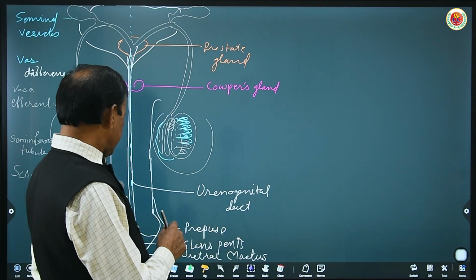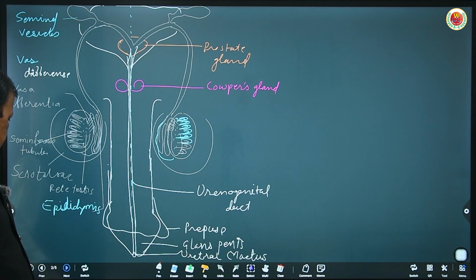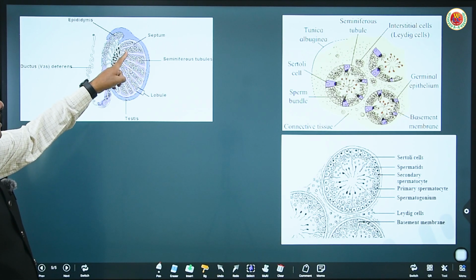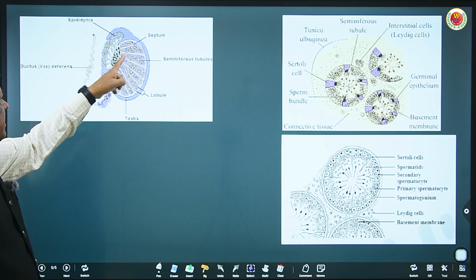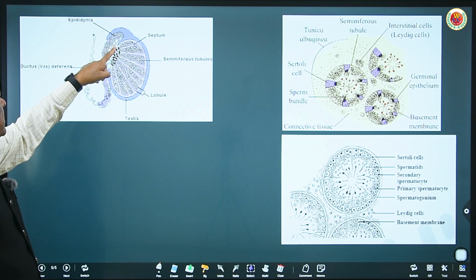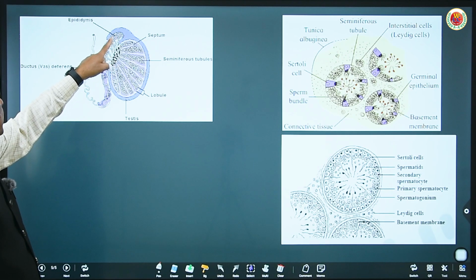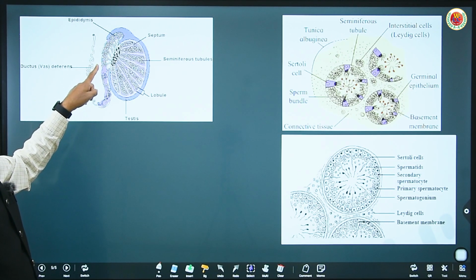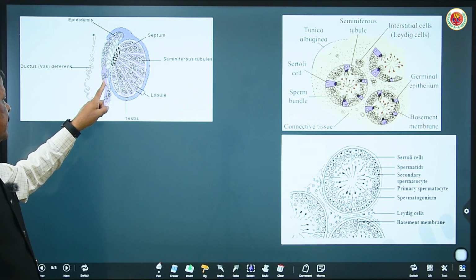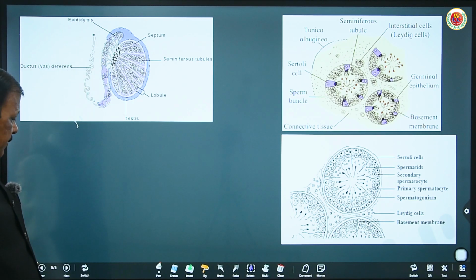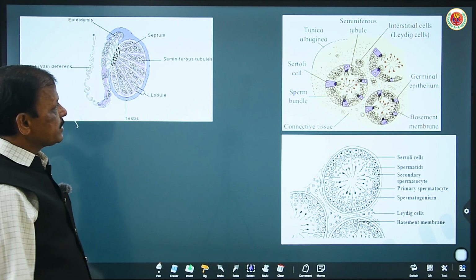This male reproductive system consists of the testis with these seminiferous tubules, which I have drawn in my diagram, shown continuing to open into rete testis, into vasa efferentia, and this vasa efferentia opens into the epididymis. The epididymis is a long tubular structure, around 6 meters in length, that opens into the vas deferens, and this vas deferens finally opens into the genital and urinogenital duct.